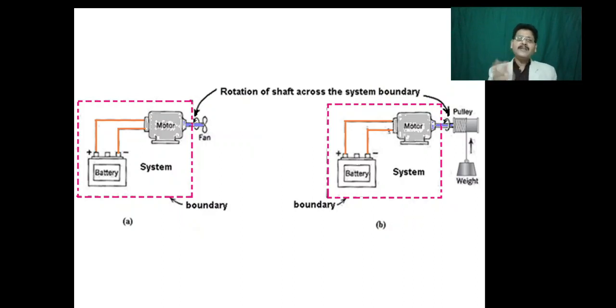We can take a very simple example to describe that. We have a motor driving a fan, getting power from a battery. In this case no weight is being lifted, but suppose the fan is substituted by a weight and pulley arrangement, then the weight may be lifted. So this can be reduced to raising of a weight.